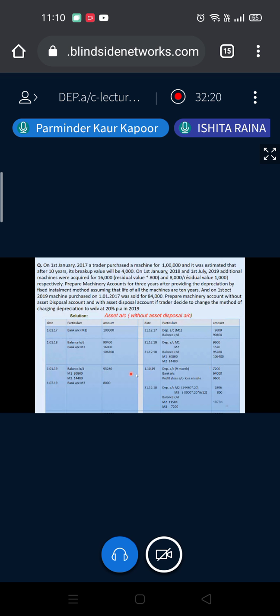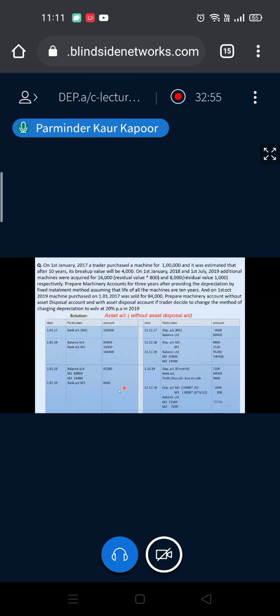Fine. Bank account, it is sold for 64,000. I told you this is 64,000, not 84,000. Now M1: 80,800 is your book value. 9-month depreciation 7,200. So 73,600 will be your book value, and your sale price is 64,000. Compare it, and profit and loss will be with you. I think you know how to calculate profit and loss so far.